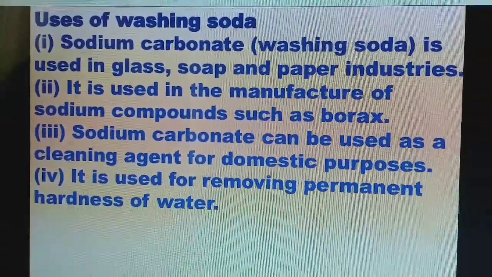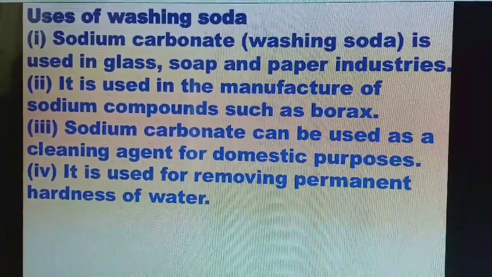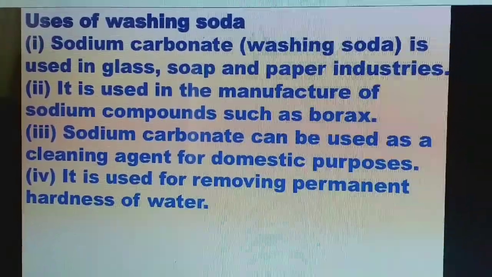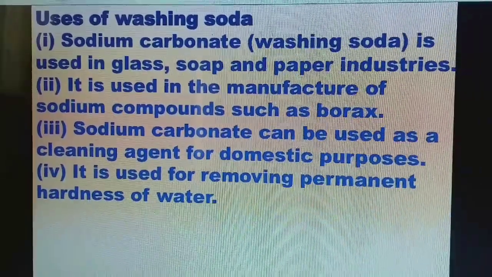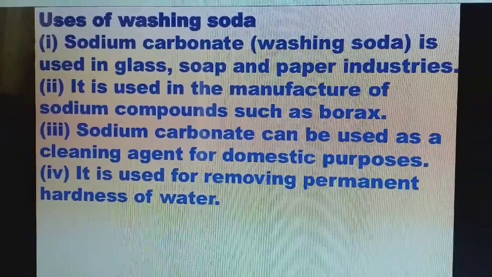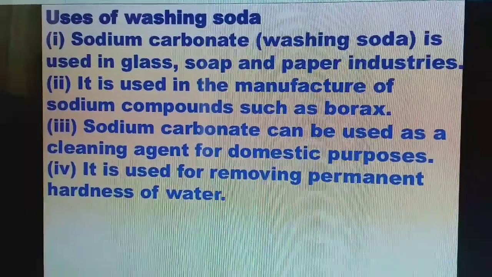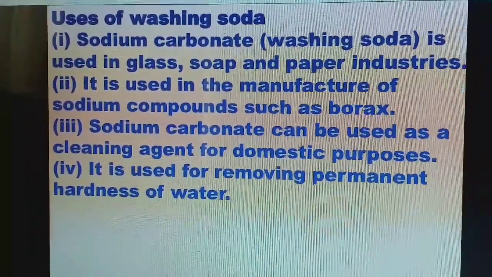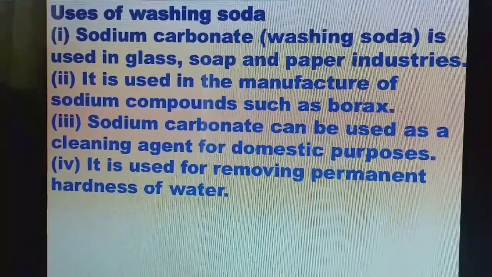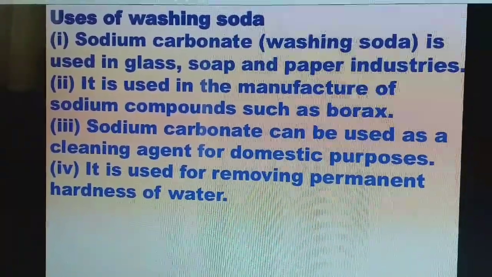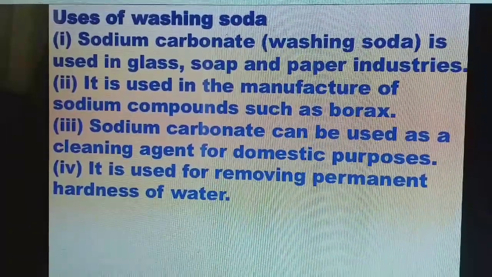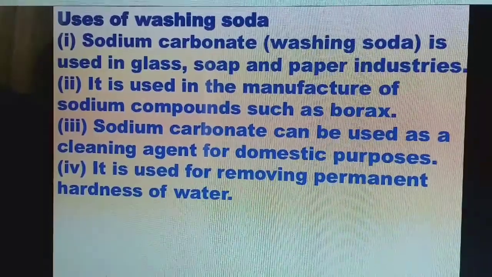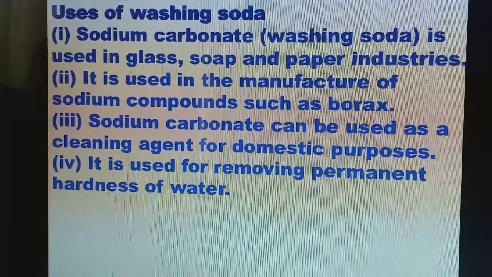Uses of washing soda. Sodium carbonate is used in the glass industry, soap industry and paper industry. It is also used in the manufacture of sodium compounds such as borax. Borax formula Na2B4O7. Sodium carbonate can be used as a cleaning agent for domestic purposes, and it is used for removing permanent hardness of water. If your water is hard, you can add this washing soda and boil, and the hardness can be removed.